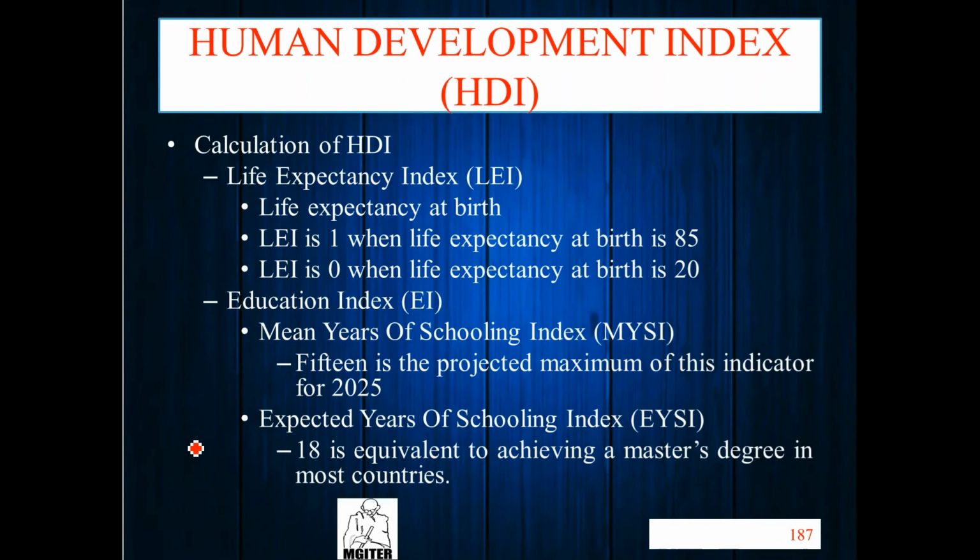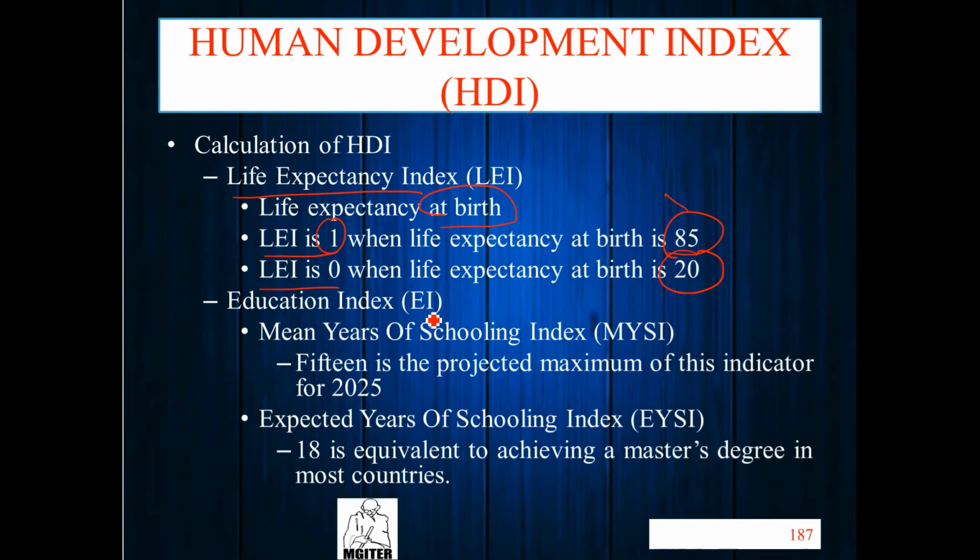So the calculation of HDI starts with the life expectancy index, LEI, based on life expectancy at birth. If life expectancy is 85, LEI is 1. If life expectancy is 25, LEI is 0. Okay, I read it the wrong way round. Imagine at your birth you live for 85 years, then your country's life expectancy index is 1.